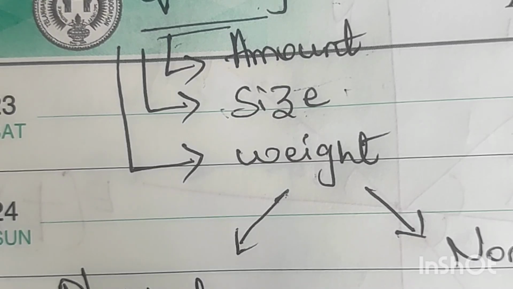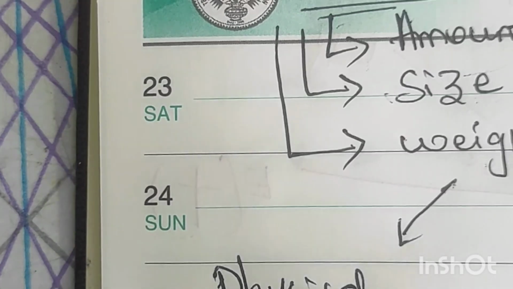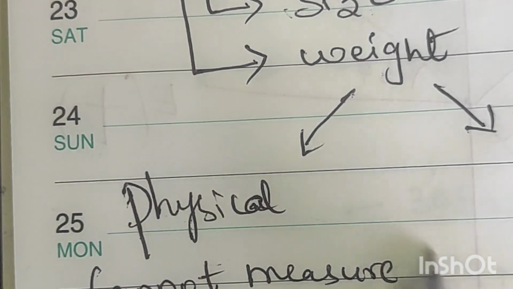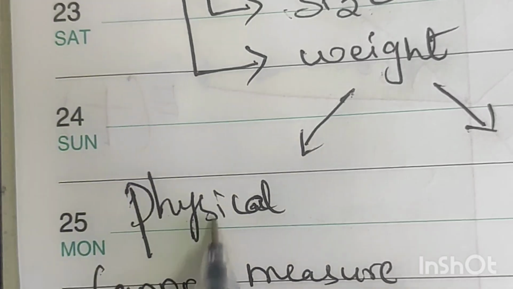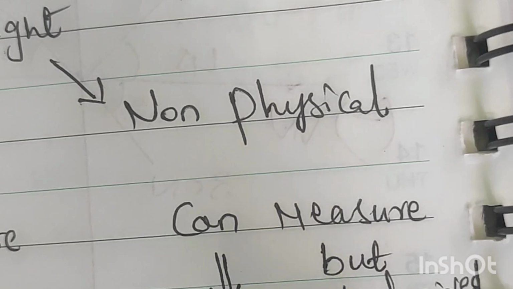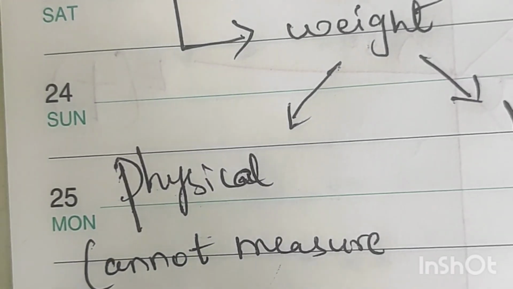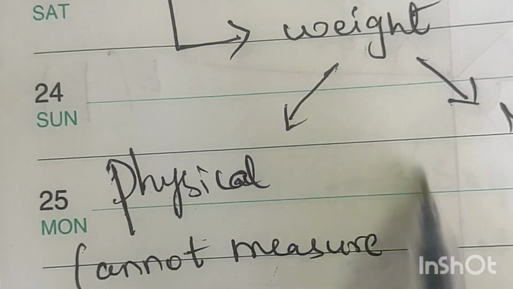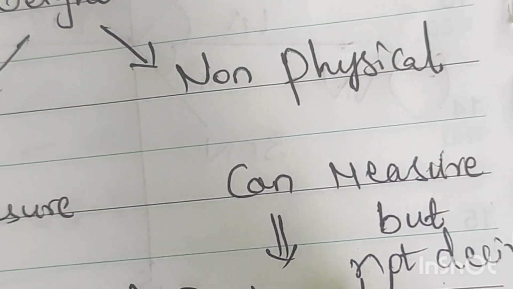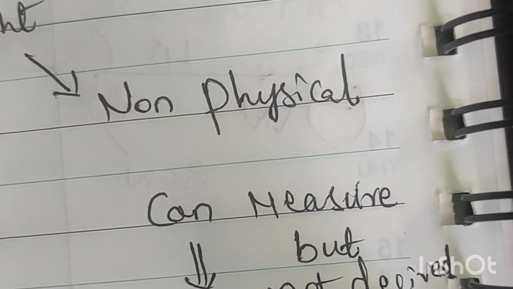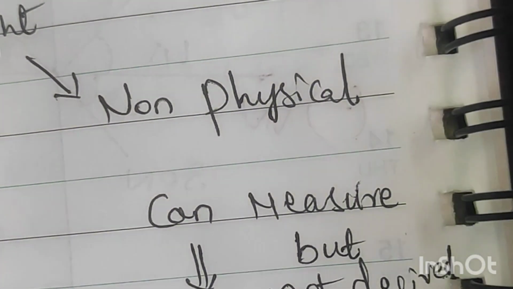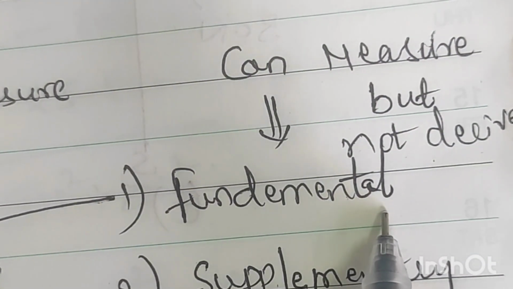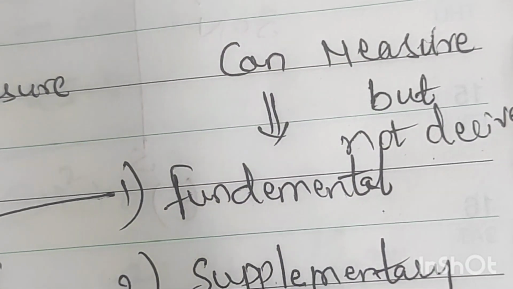In engineering mechanics, there are two types of quantities: physical quantity and non-physical quantity. Physical quantity means the quantity which cannot be measured, and non-physical quantity means the quantity which can be measured. Cannot be measured means it is not considered at all. So the physical quantity was not considered, and a non-physical quantity can be measured, but it will not be derived. In these non-physical quantities, there are three types: fundamental, supplementary, and derived.